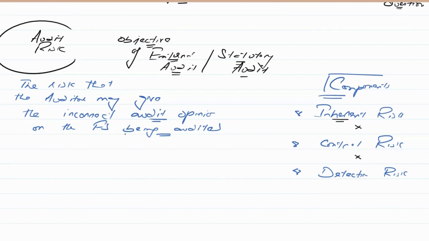Now, this is not a risk for a company which is selling goods on cash. So are you getting it? Inherent risk means risk likely to occur in the client's financial statements due to its nature. Another example.